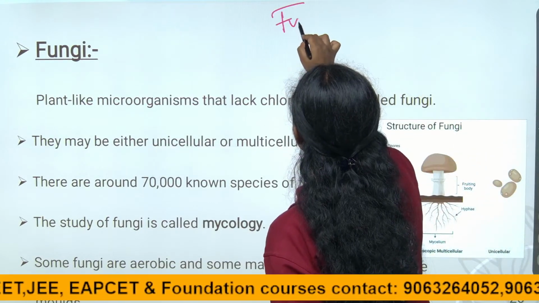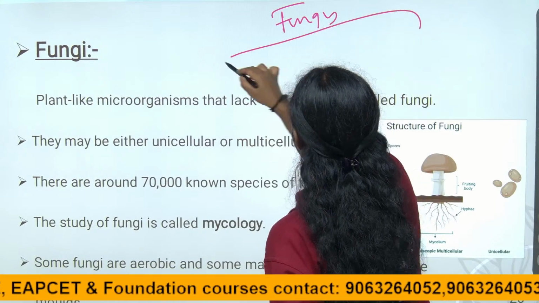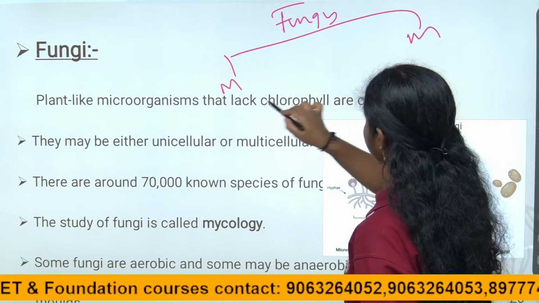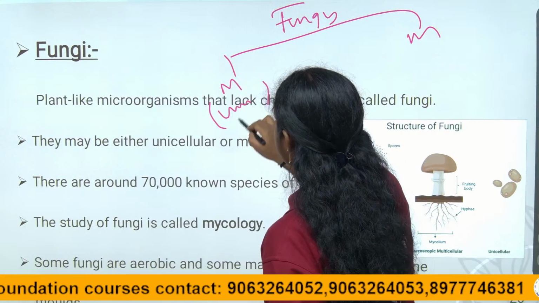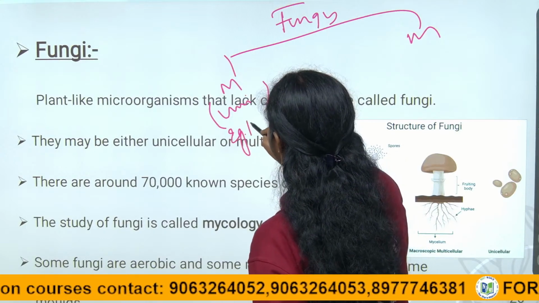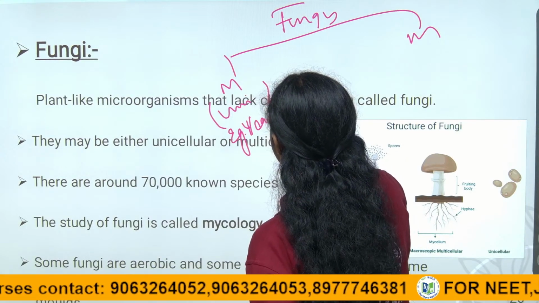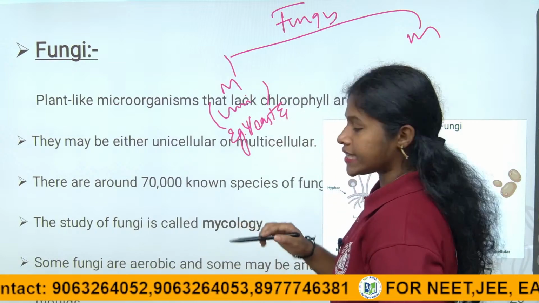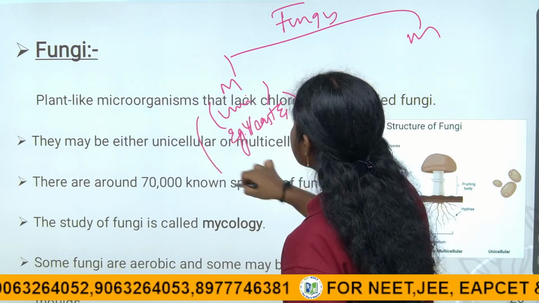Fungi are both microscopic and macroscopic. Microscopic fungi are unicellular. Examples are yeast and mildews, right children? Yeast and mildews have only one cell, which is why we call them unicellular organisms.